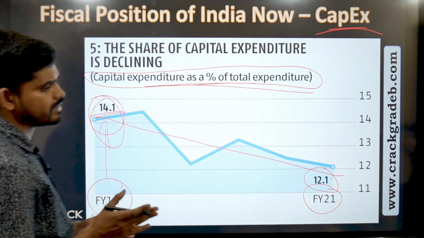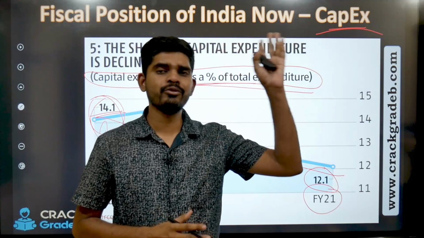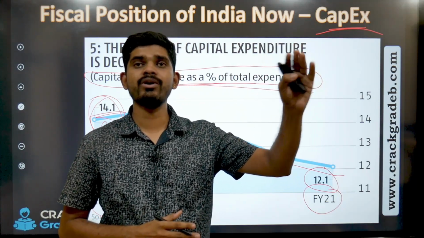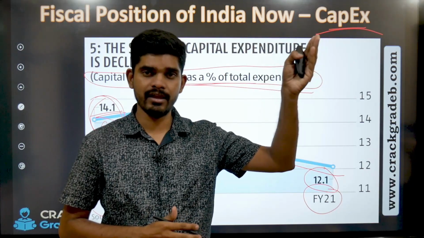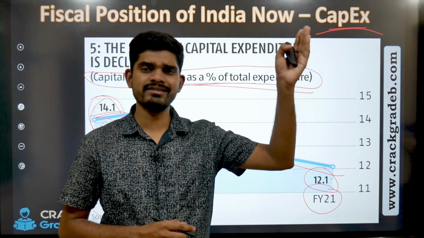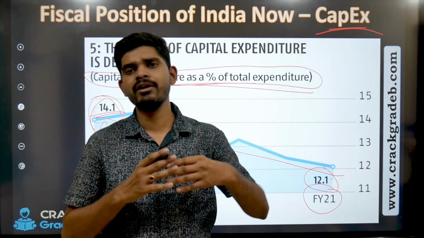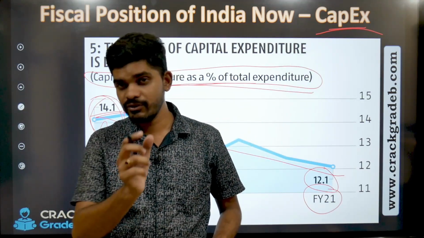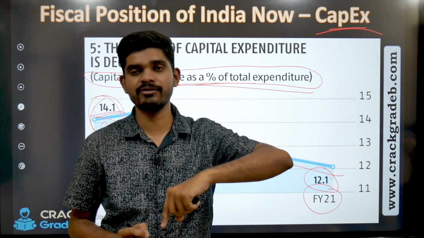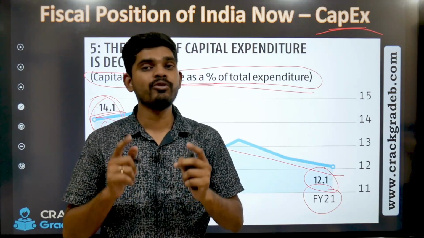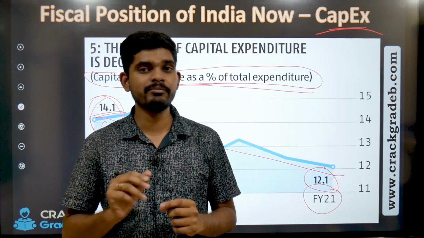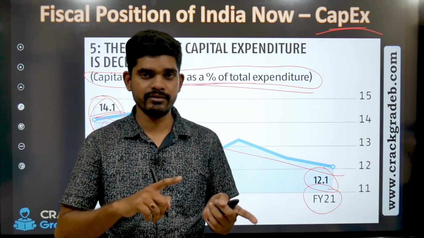Let's move. Like if you go back to history and see, the percentage of agriculture in GDP was way much higher in terms of percentage in 60s and 70s. But if you see today, it's much below than that. But if you see the absolute number, it has grown many times, more than 100 times it has grown, right? So whenever you are writing an answer and the data is in percentage, do think of this.